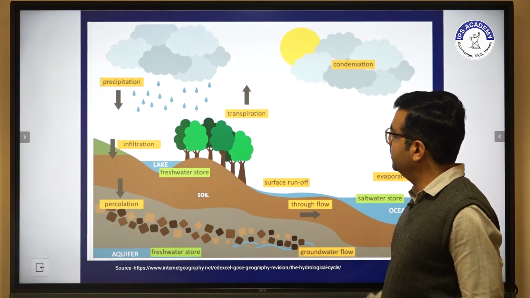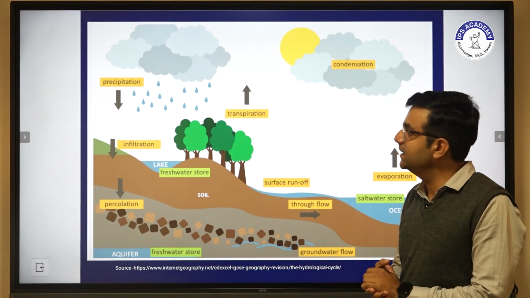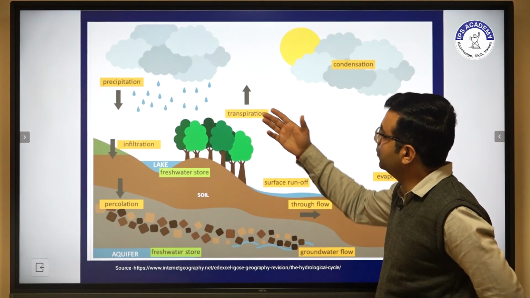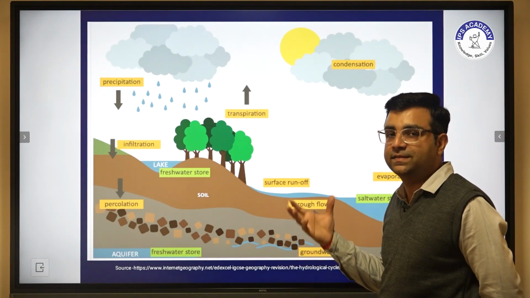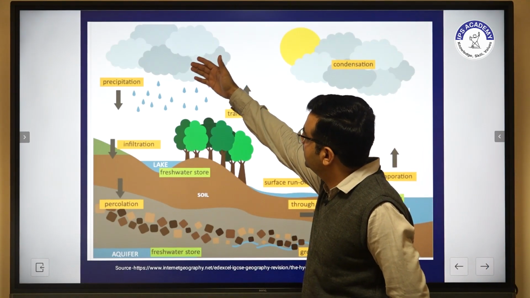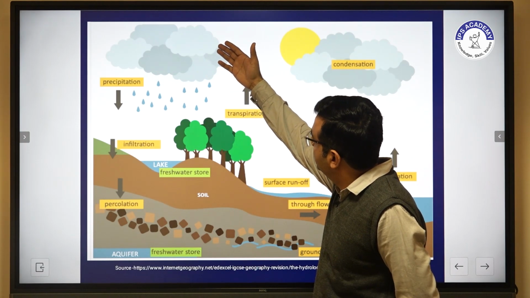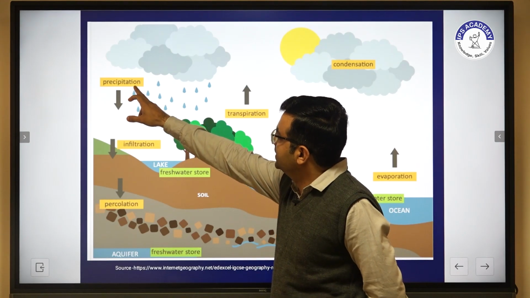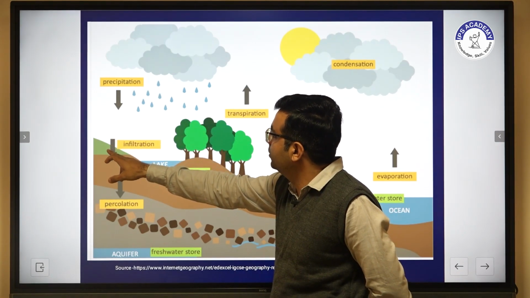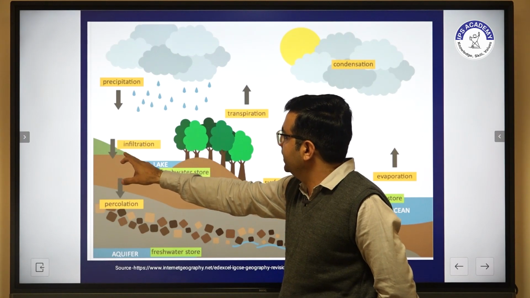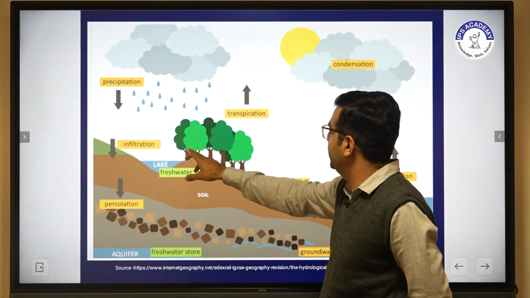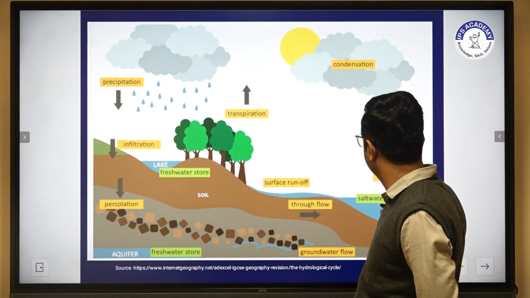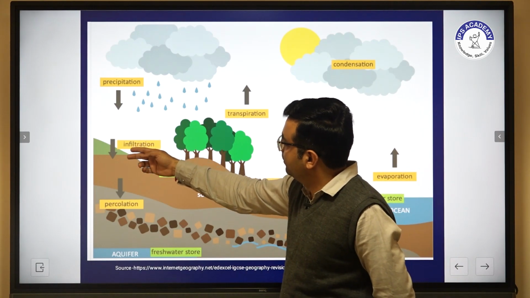This is the figure of our hydrological cycle, in which we can clearly see that the main source of water is rainfall. Rainfall is transferred from atmosphere to earth. So precipitation starts, and then it goes to the ground, then moves towards a lake, and further moves as surface runoff, and then discharges into the ocean.